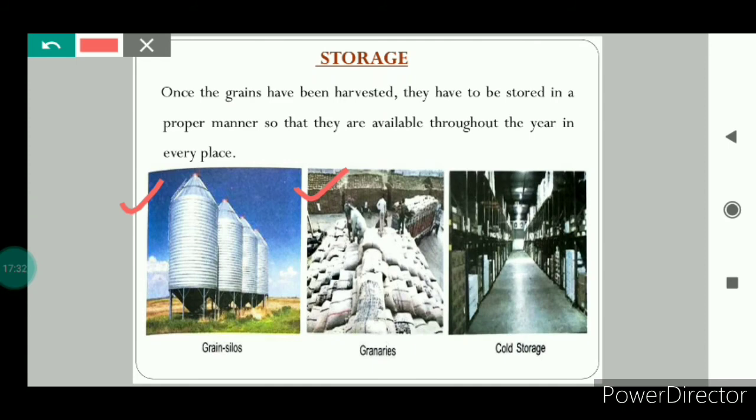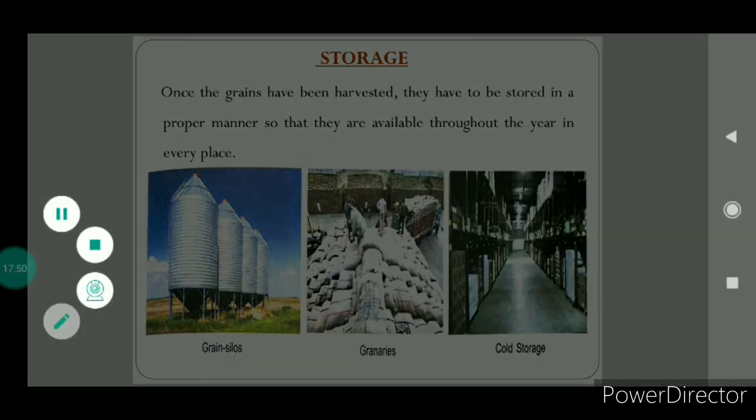In the granaries, gunny bags filled with the food grains are stacked on wooden platforms away from the walls. So in the granaries, you can see lots of gunny bags filled with the grains, stacked on the wooden platforms. The last is the cold storage.